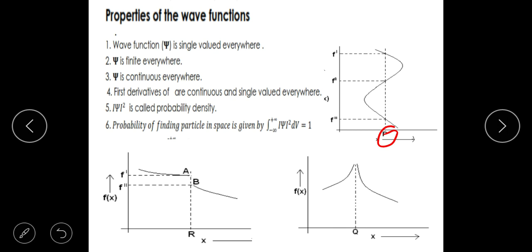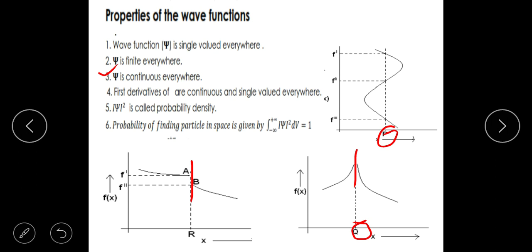What is the third one? Psi must be continuous everywhere. Why should it be? If you look at this graph, psi from here to here is continuous. At this point it breaks off, or at this point it breaks off. So what is the value at this particular coordinate? It is infinity. So psi being infinity would mean probability is also infinity. Probability infinity has no meaning at all. Probability can be at minimum 0 and at maximum 1.